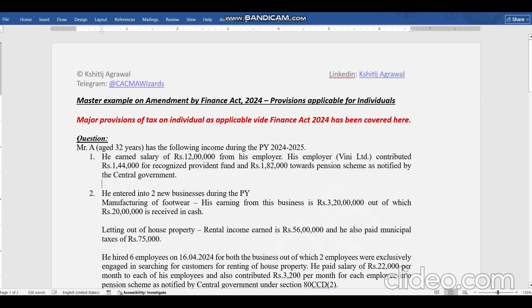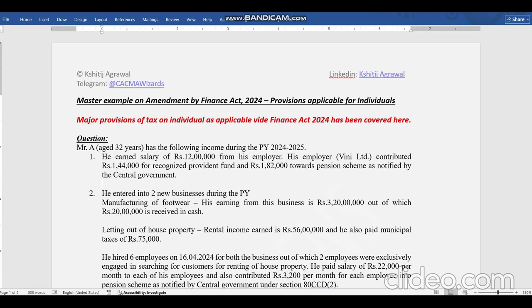Last year in July 2024, the budget was introduced. In that budget, there were a lot of amendments brought in for individuals in respect of salary income, business income, capital gain income, and other income. I have made a master summary example with actual figures to understand those amendments in a summarized and better way.